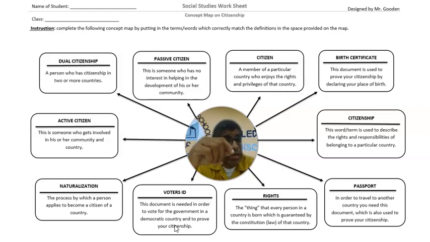And you cannot get that unless you're a citizen of the country. To get your voter's ID, you have to prove that you're a citizen of Jamaica. So you're going to either take your birth certificate with you, or your passport, and they're going to fill out some forms, and then they are going to do their background check to make sure that what you are saying is correct, that you're truly a Jamaican citizen, and then they'll process it, and you'll get a voter's ID.